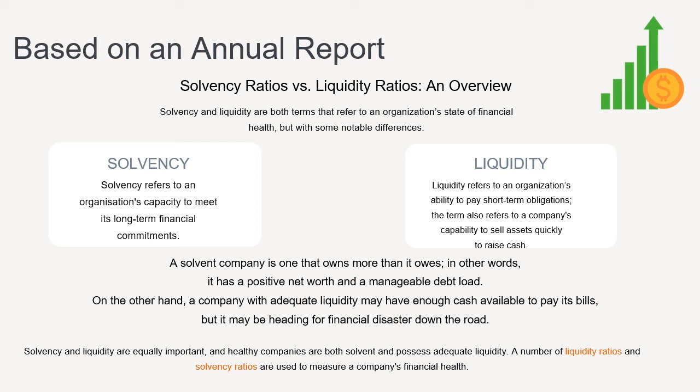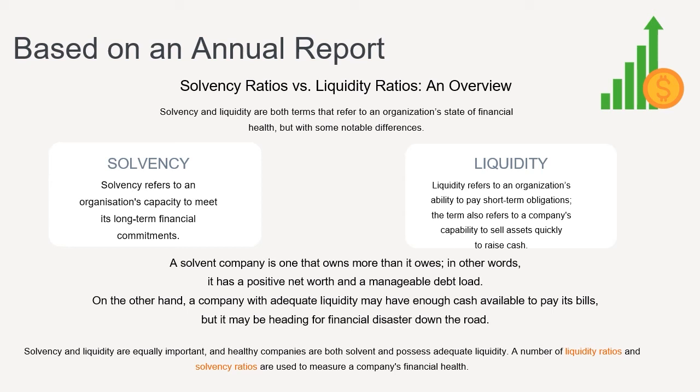A solvent company is one that owns more than it owes. In other words, it has a positive net worth and a manageable debt load. On the other hand, a company with adequate liquidity may have enough cash available to pay its bills, but it may be heading for financial disaster down the road. Solvency and liquidity are equally important, and healthy companies are both solvent and possess adequate liquidity.